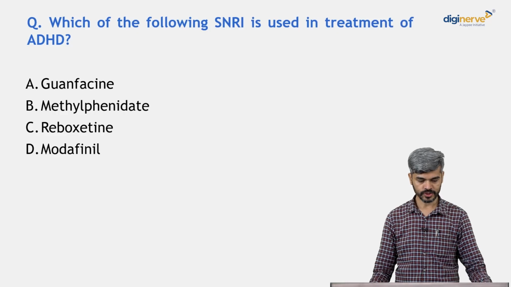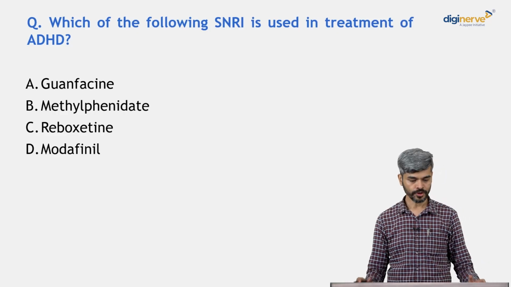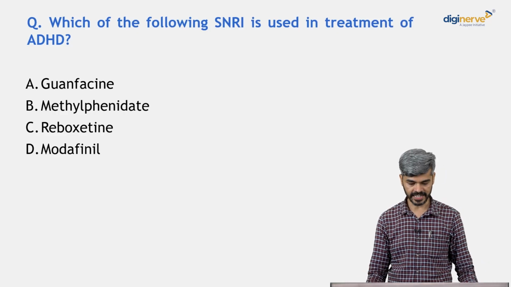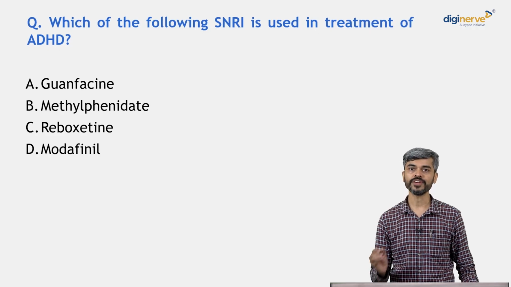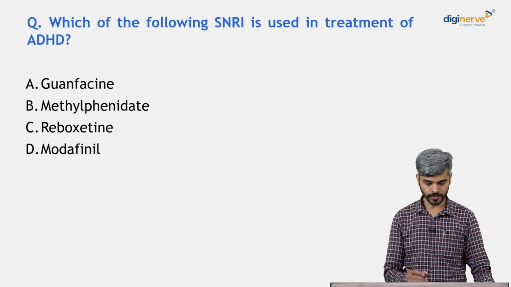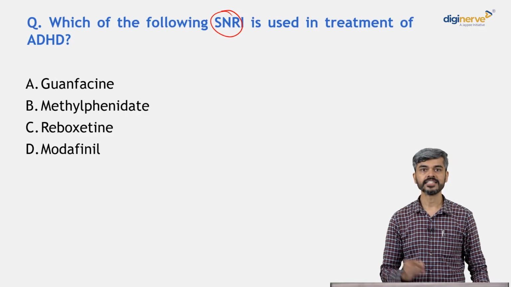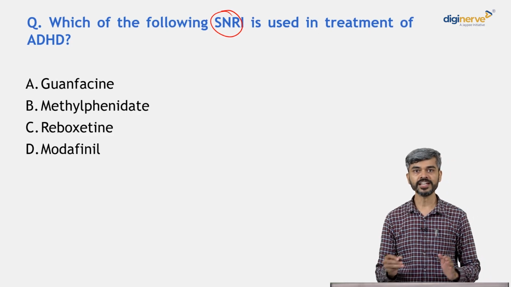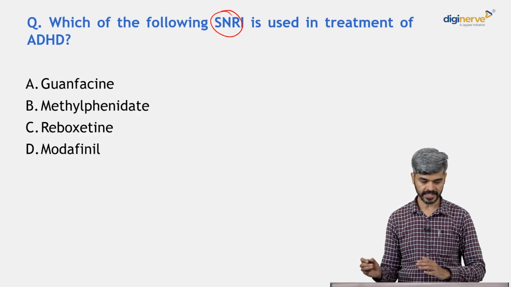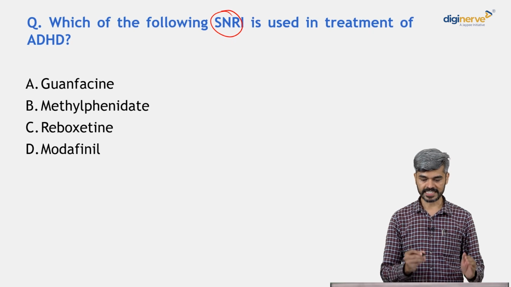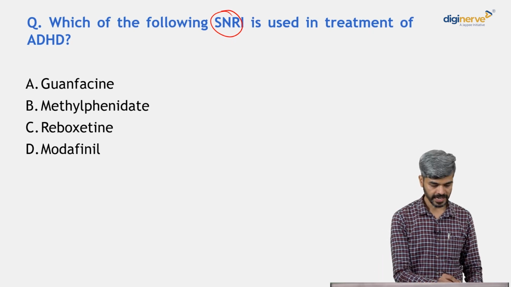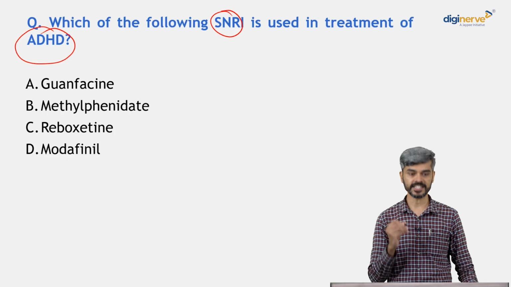Friends, today we are going to discuss questions from NEET PG 2024 on the subject psychiatry. Let's look at the MCQs. So the first MCQ is, which of the following SNRI is used in the treatment of ADHD? As you know, SNRI is serotonin, norepinephrine reuptake inhibitors, right? So which of these is an SNRI used in the treatment of attention deficit hyperactivity disorder?